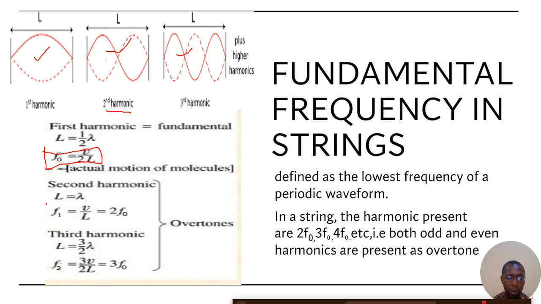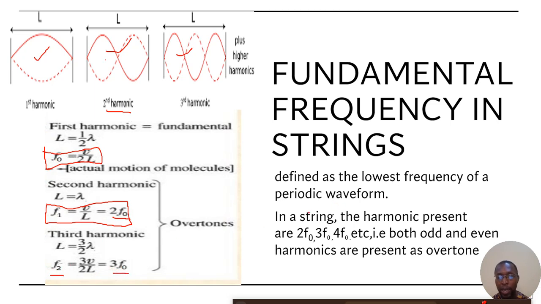And the third harmonic, which is the second overtone, is equal to 3 times the fundamental frequency.